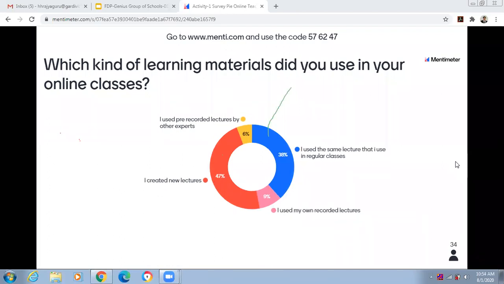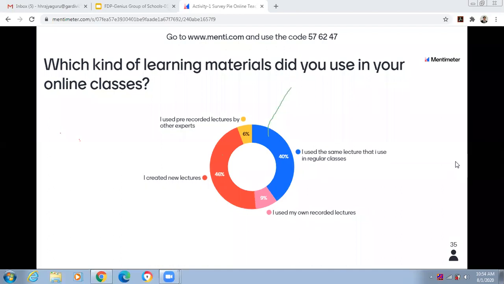As you are using this particular tool for the first time, that's the reason you are facing some challenges, some hurdles. But once you become familiar or habituated with this kind of tools, you and your students will find your online class very creative, interesting, and engaging.